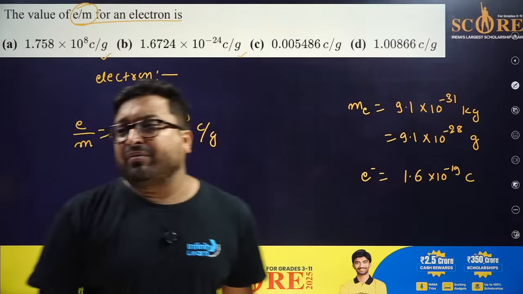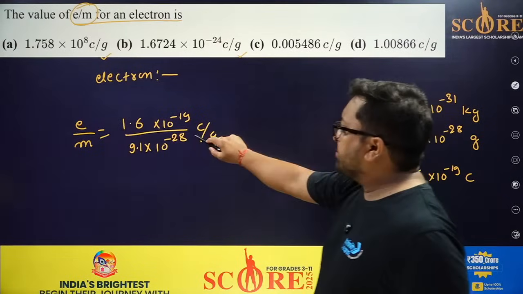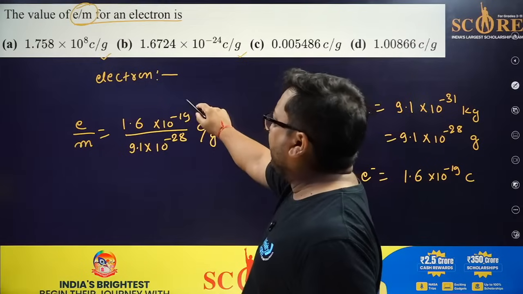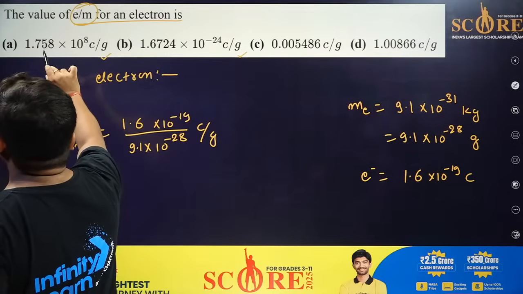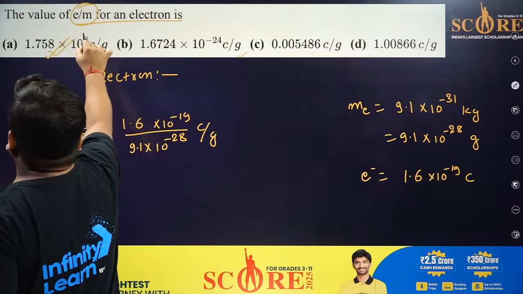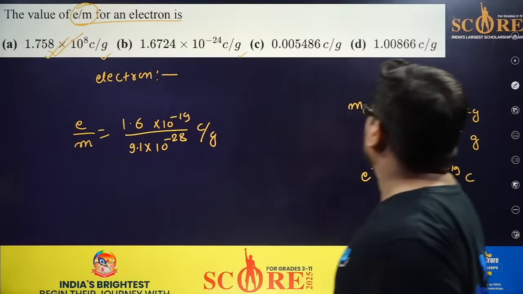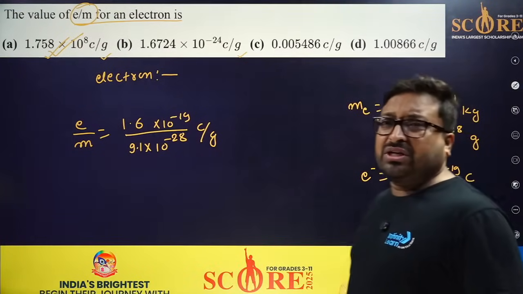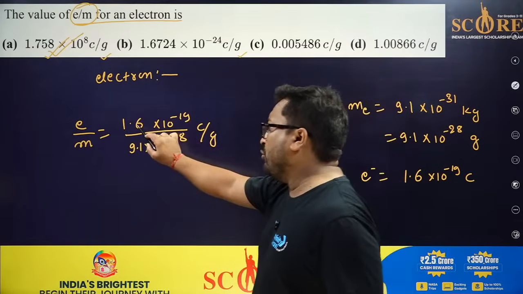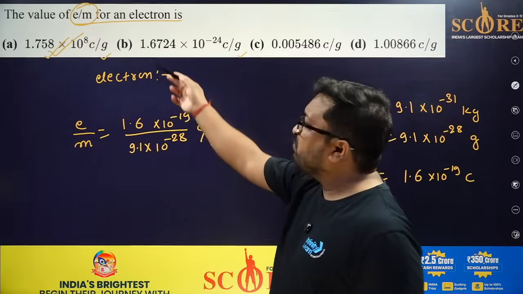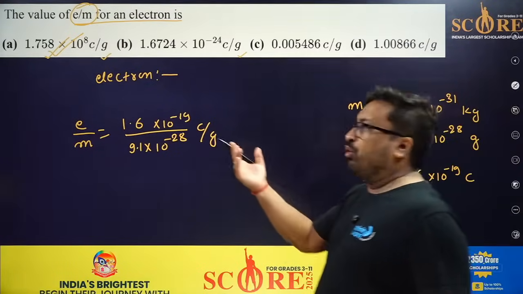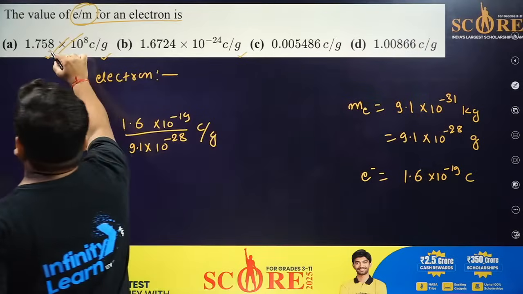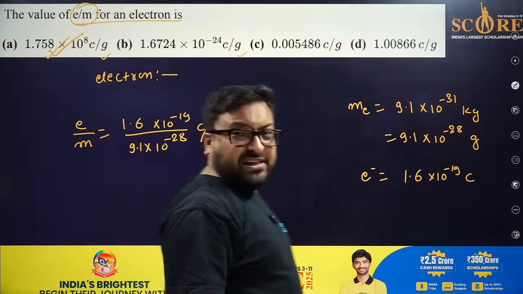If you solve this, the power will give you almost 8, and from here you will get answer A. Please try to solve it. This is a very basic question. If you solve 1.6 by 9.1, you will get something like 0.17, so only option A is the possible answer. It's a very easy question.